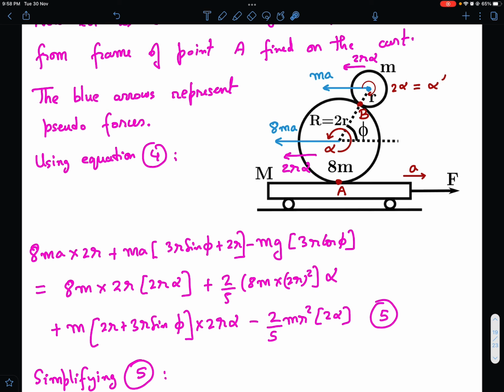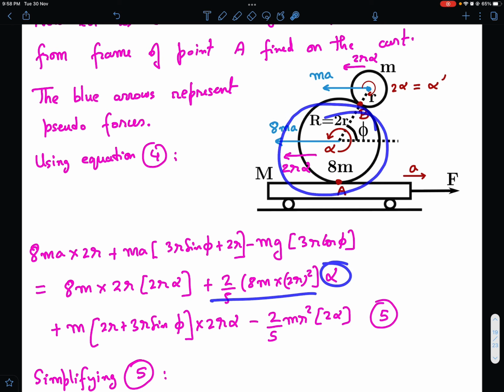And since I am applying it to the system, I have to do it for both the spheres. So for the first sphere, m becomes 8m, RCM becomes 2R, and ACM becomes 2R alpha. So this is m times RCM cross ACM for the bigger sphere, plus ICM. ICM is 2 by 5 mr square, so instead of m I have to put 8m. Why 8m? Because densities are same, and therefore radii are in 1:2 ratio, so volumes are in 1:8 ratio, and therefore I'm directly using 8m. That's pretty obvious. So 2 by 5 into 8m into 2R square, and this becomes ICM times alpha.